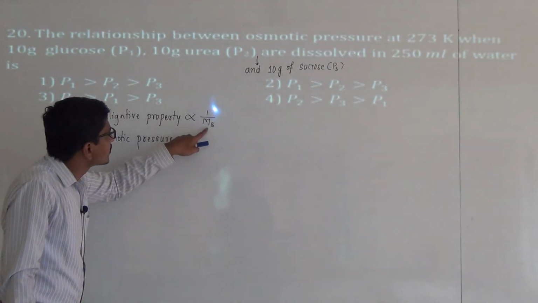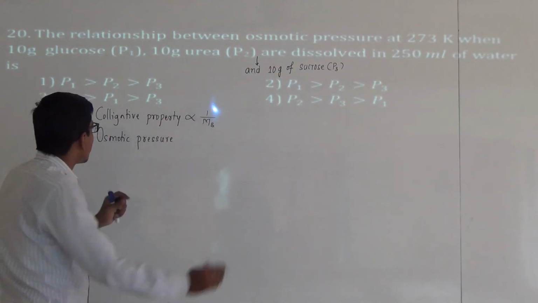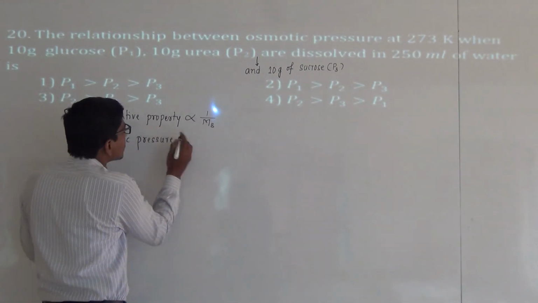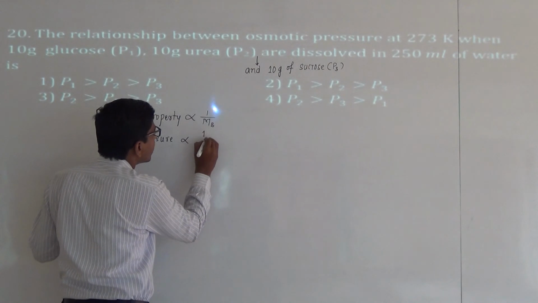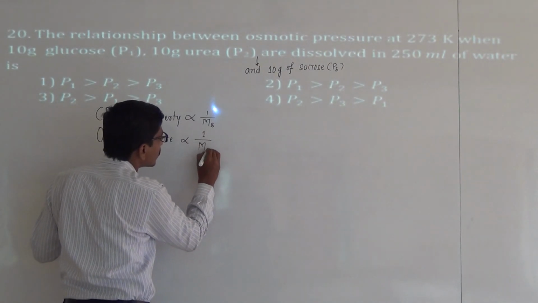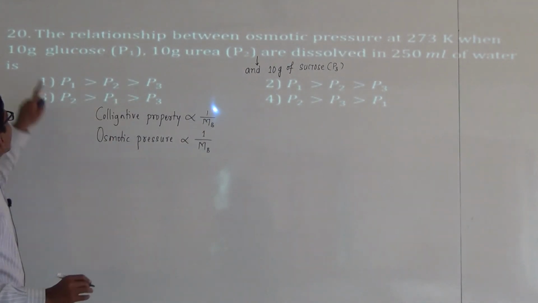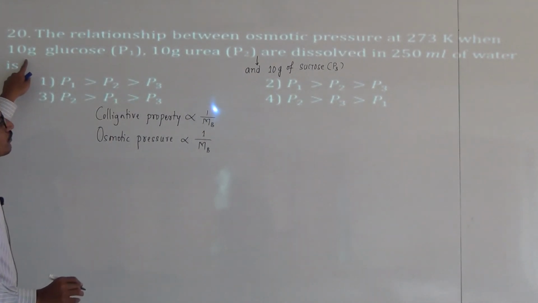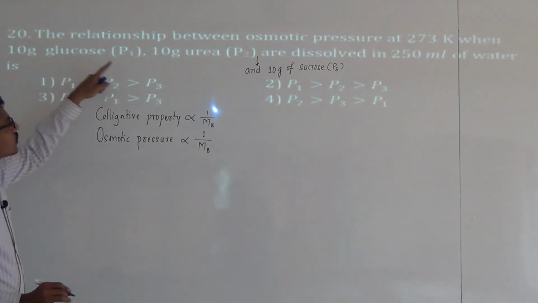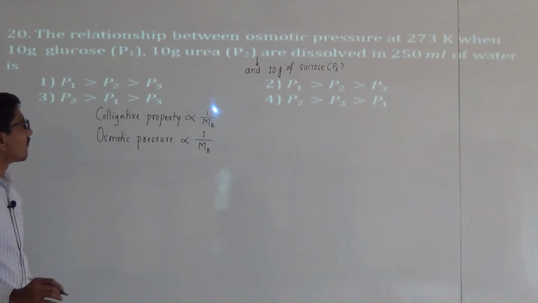Colligative property is inversely proportional to molar mass MB, and osmotic pressure is also a colligative property, so it is also inversely proportional to MB. All these solutes, 10 gram each, are dissolved in 250 ml of water.